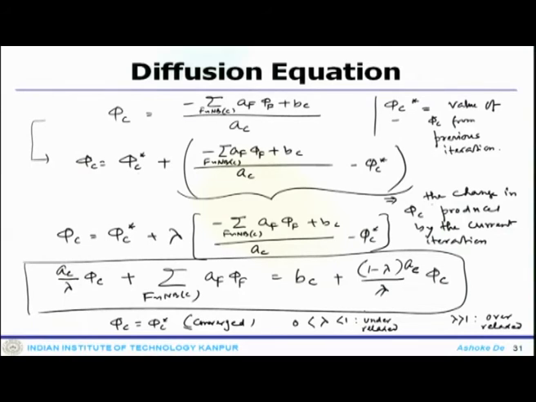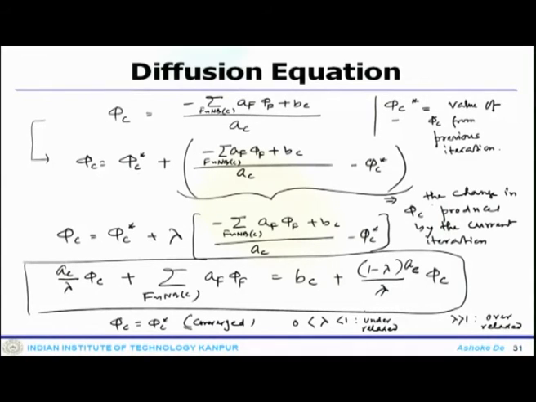Now, having said that, a value of lambda close to 1 implies that you need very little under relaxation, or close to 0 means you have heavy under relaxation. That means if someone is using lambda equals 0.001, your system is heavily under relaxed, and someone using lambda equals 0.99 is using very little under relaxation.